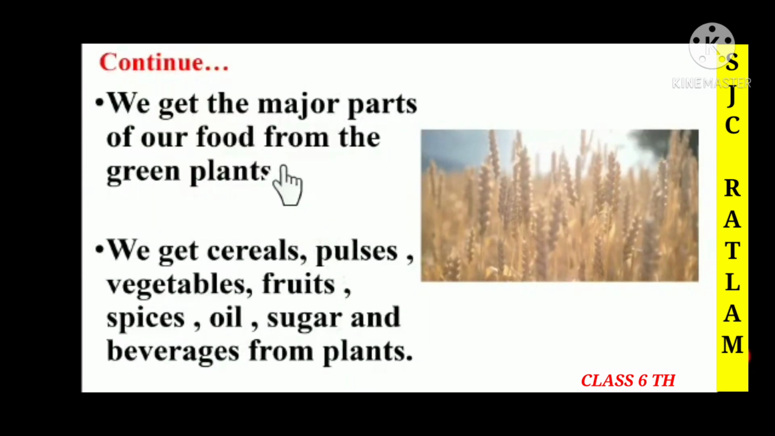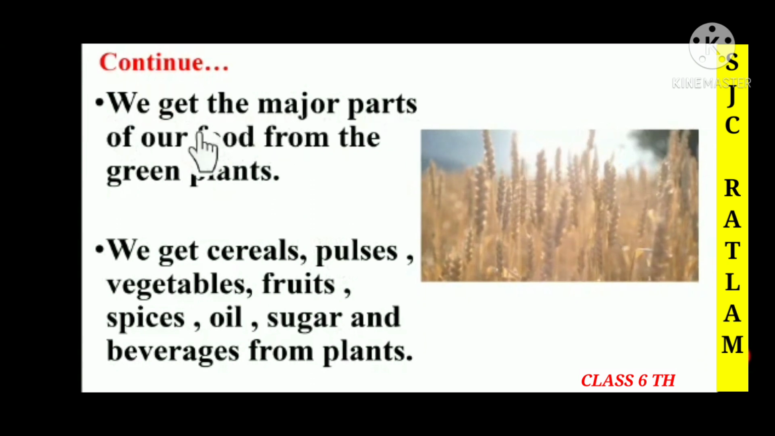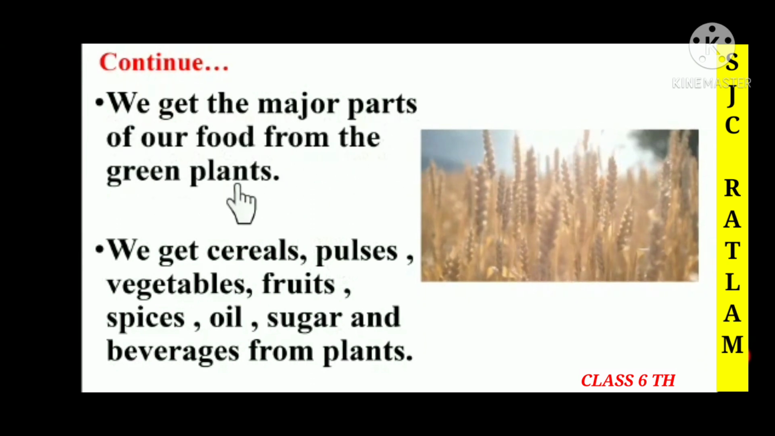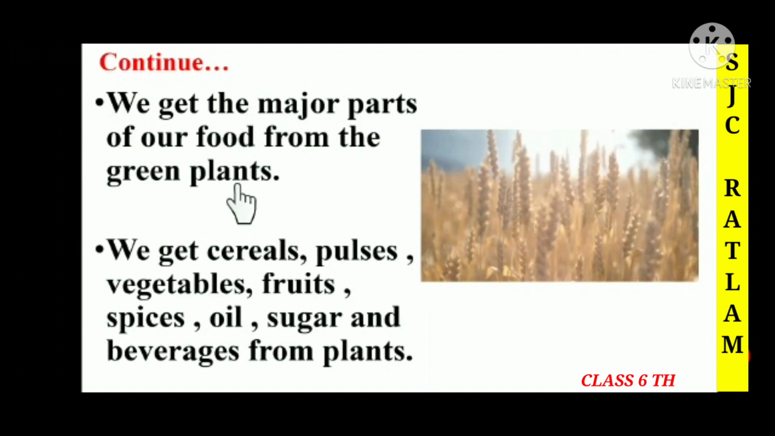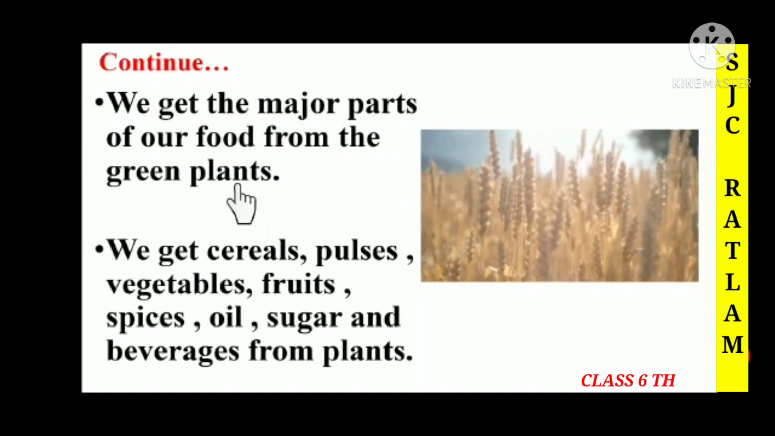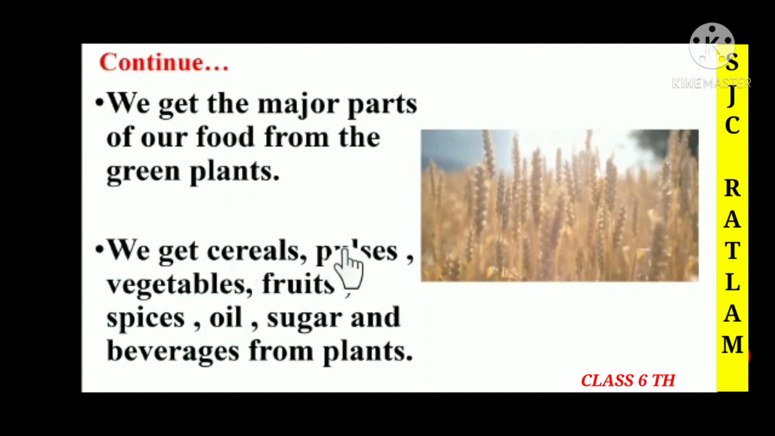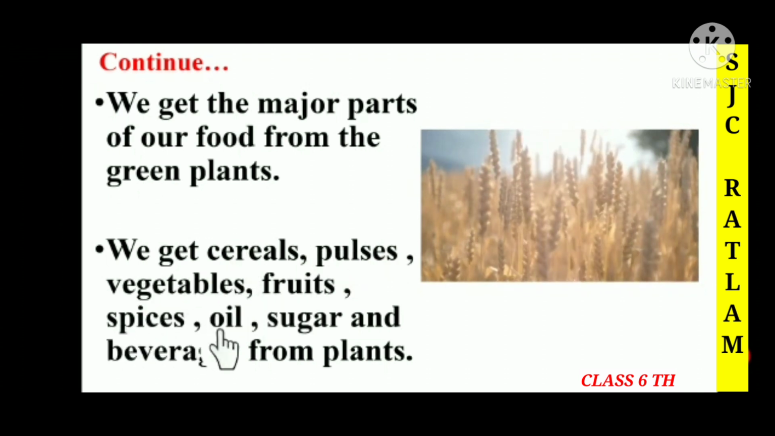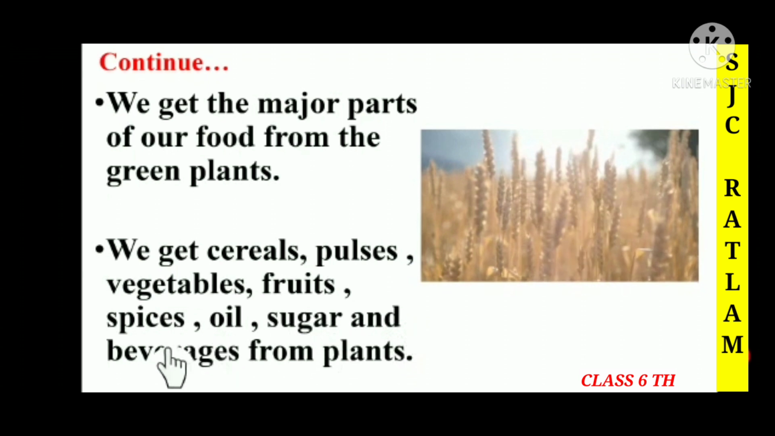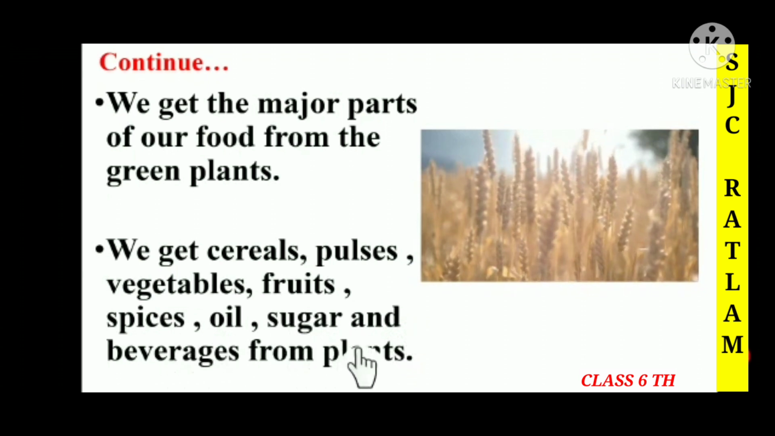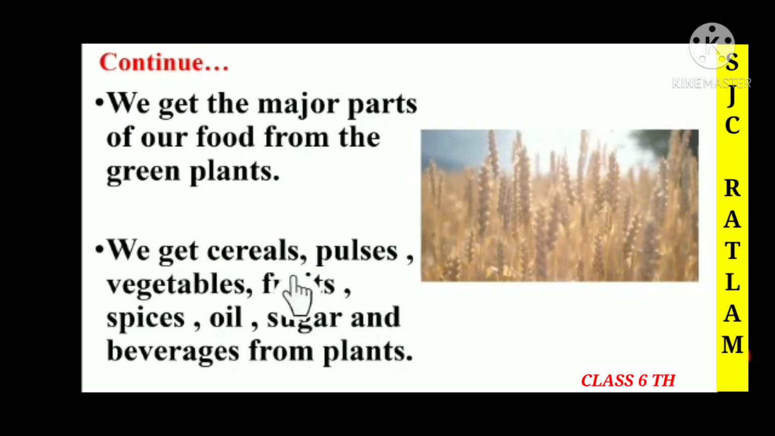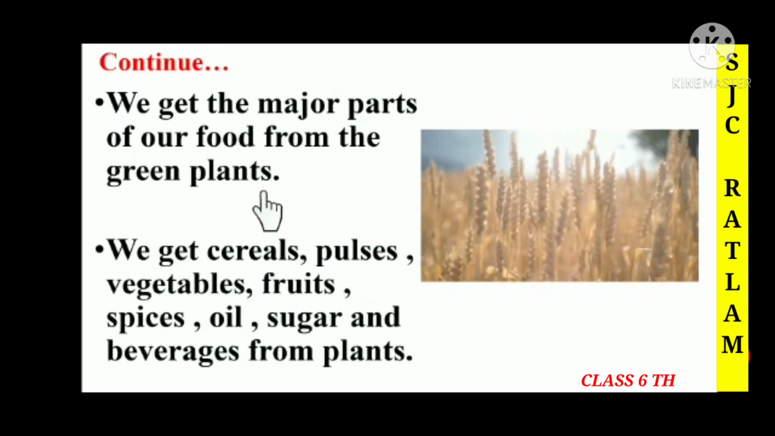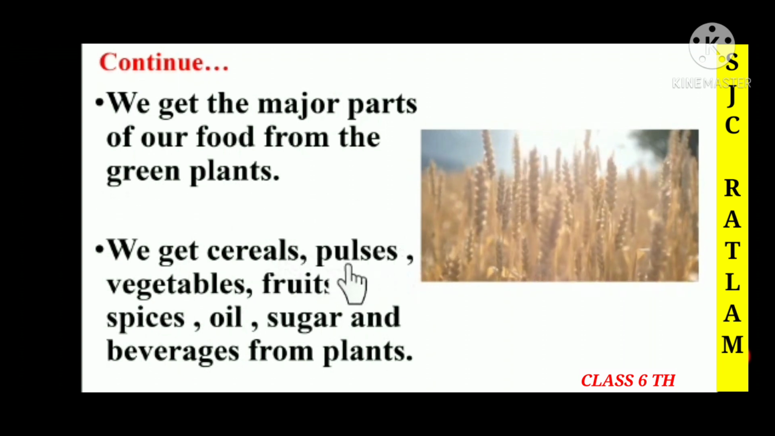Children, as we know, we get the major parts of our food from green plants. Here we can see that we get the major parts of our food from green plants, like cereals, pulses, vegetables, fruits, spices, oil, sugar and beverages. Children, all these are sources we get from green plants or other types of plants.